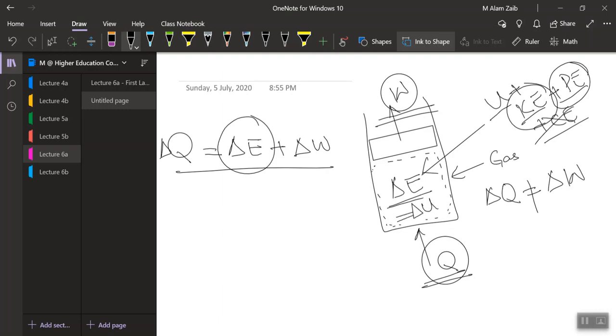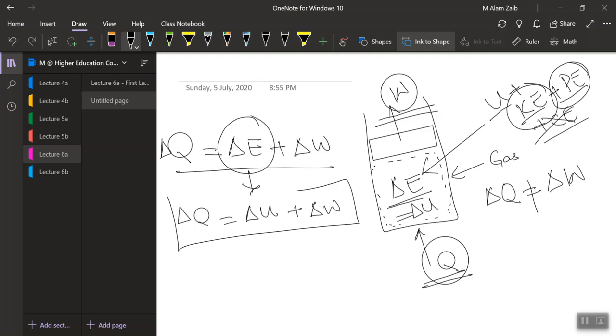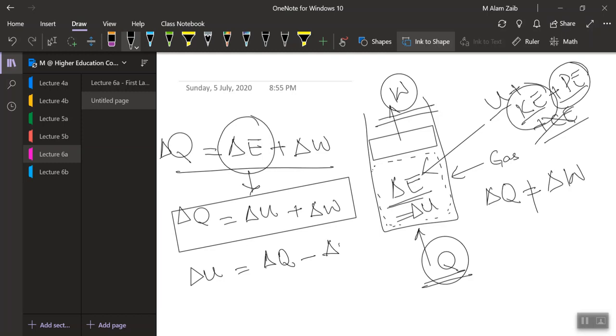So our equation, which was somewhere here, is reduced now for the control mass system. It will be reduced so that the heat supplied is equal to the change in internal energy plus the work done. Or in other words, the change in internal energy is equal to the heat supplied minus the work done. This is the first law of thermodynamics.